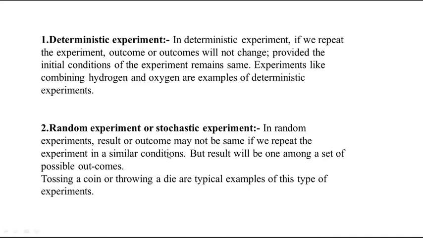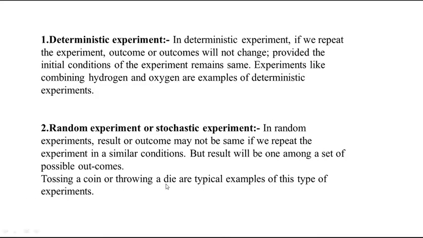You don't know exactly the outcome before conducting the experiment. For example, if you toss a coin, you don't know whether it will be head or tail. Or if you throw a die, you don't know whether you will get one, two or three. The outcomes when you throw a die are 1, 2, 3, 4, 5, 6. These kinds of experiments are called random experiments.